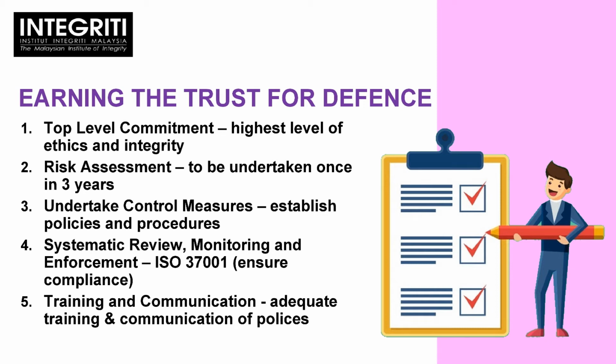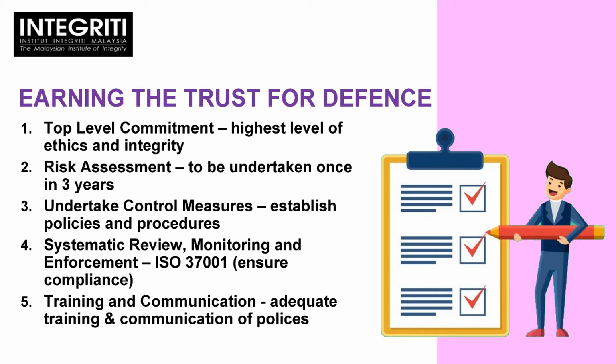Secondly, R stands for risk assessment. The guideline has actually recommended that a comprehensive risk assessment is to be undertaken once in every 3 years. Then there's U for undertaking control measures. What you have to do is establish policies and procedures like the NACP plan that has been taken out by the Malaysian government a few years back. Then there's also S for systematic review, monitoring and enforcement.